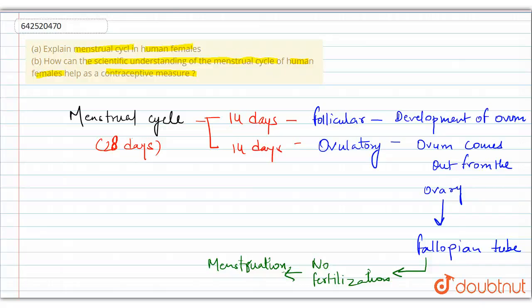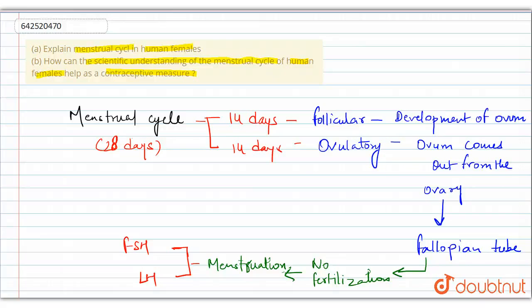This menstruation is basically dependent upon two important hormones. Those are called gonadotropins, and these are FSH and LH. The FSH is follicle stimulating hormone, and the LH is luteinizing hormone, and both these hormones are released by the pituitary in order to control the menstrual cycle. So as we know, FSH basically stimulates the follicular phase, whereas LH stimulates the ovulatory phase.